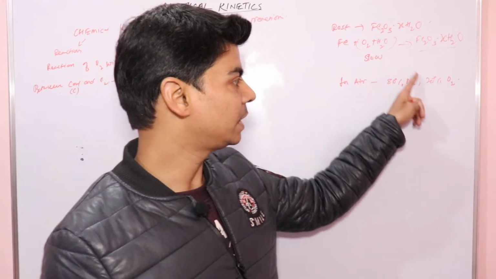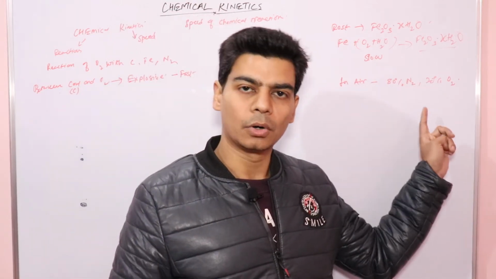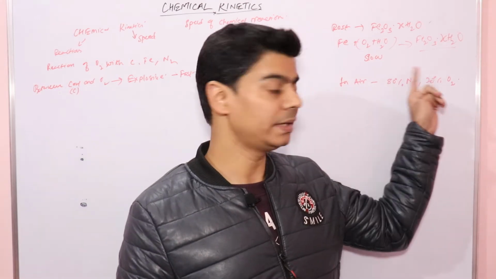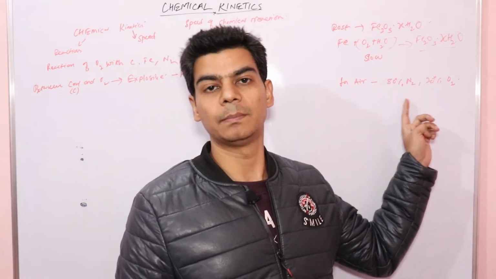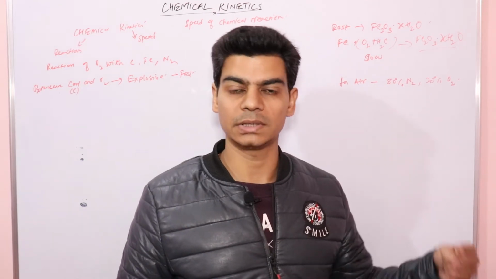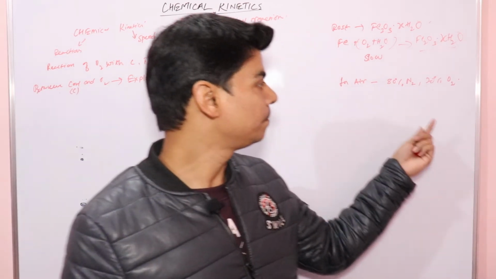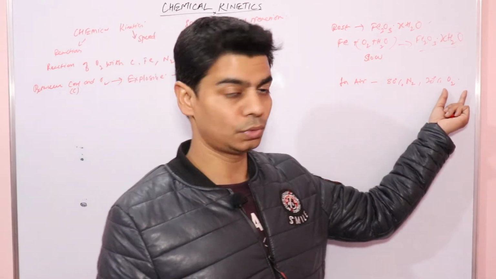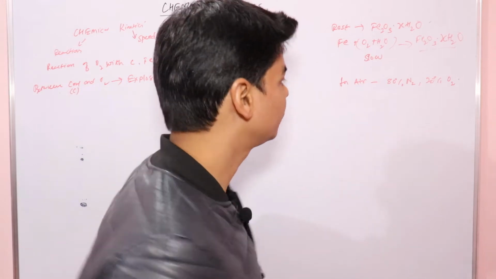Why? Because nitrogen is a triple bonded molecule and it requires a high dissociation energy, or we say the bond dissociation energy of nitrogen is very high. That is why the nitrogen molecule doesn't dissociate to react with oxygen, right?